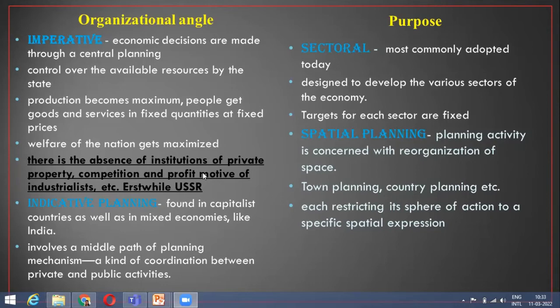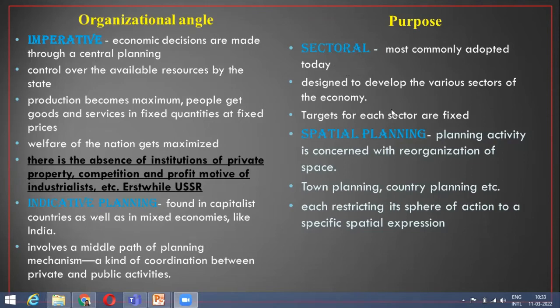Then we have the sectoral planning. Generally, this is the most common today, which is designed to develop the various sectors of the economy. So, what are the various sectors of the economy? For example, the agriculture sector, the industry sector, the transport sector, or power, etc. When we try to plan for these sectors, that can be planned either individually or simultaneously. That is called sectoral planning.